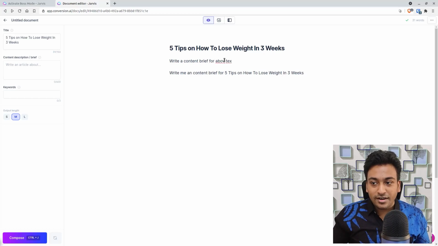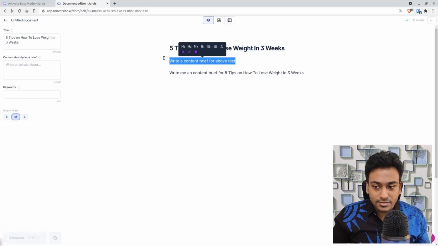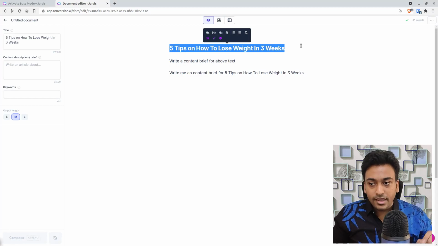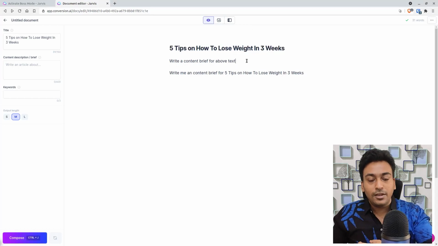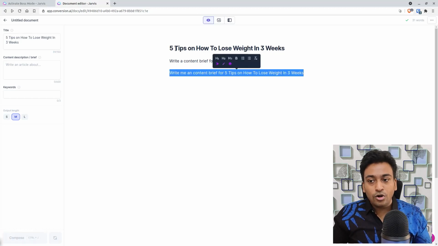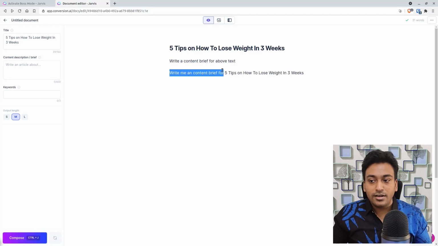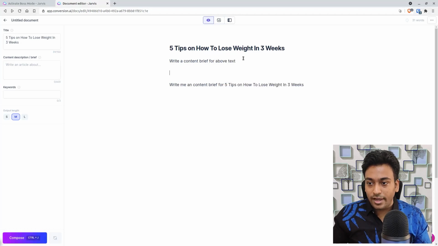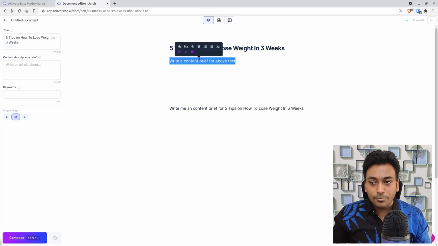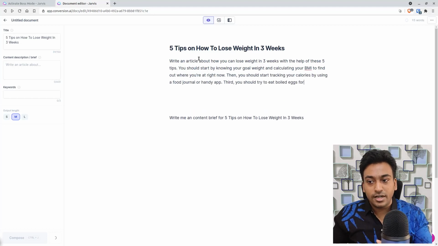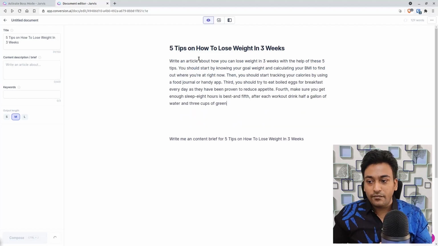What I can do is run this command, where I'm just saying go look at the about text, which is the H1 heading, and try to generate some content brief for that text. Or I can directly ask Jarvis, I don't want you to look into any of this, just write me a content brief for this text which I mentioned. You can use both. Let me see whether I can show both of you. First, I'm just going to run this command. I have pressed Control Enter in Windows, and you can see it automatically starts to generate a content brief for what I want to write.